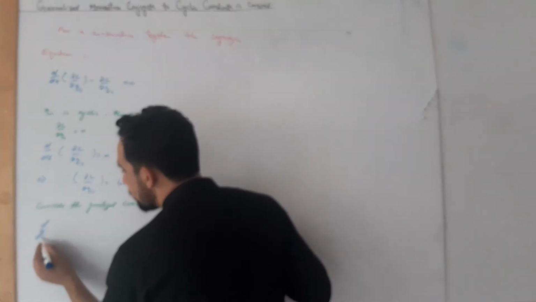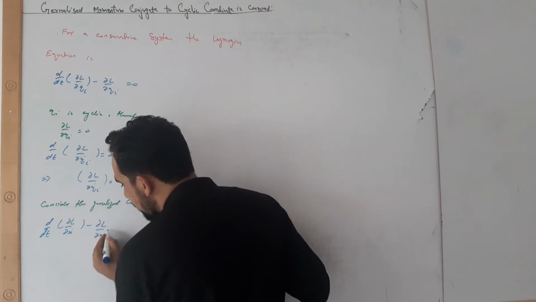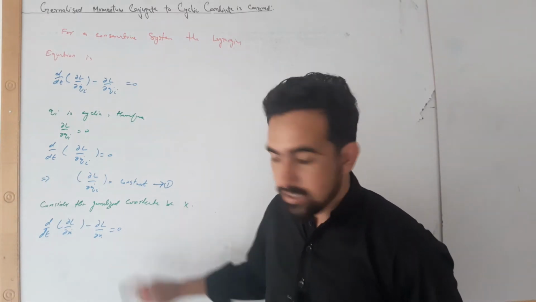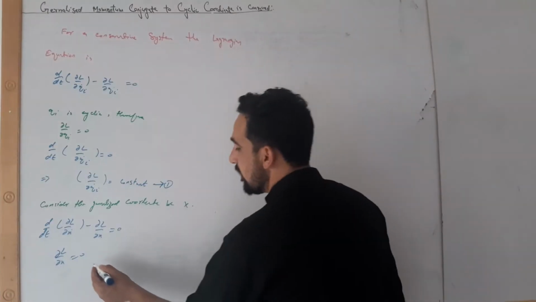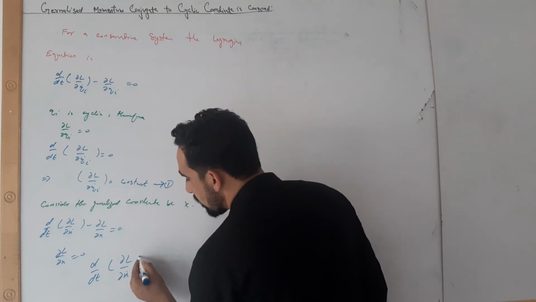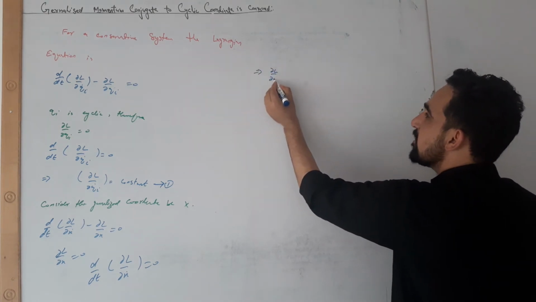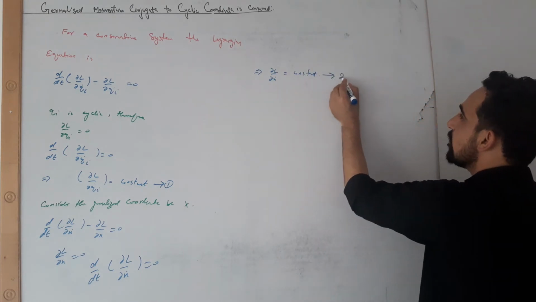So we will have d by dt of partial L by partial x dot minus partial L by partial x is equal to 0. Now if x is cyclic, then partial L by partial x is equal to 0. So we have d by dt of partial L by partial x dot is equal to 0. This implies that partial L by partial x dot is equal to constant. Let us call this equation number 2.